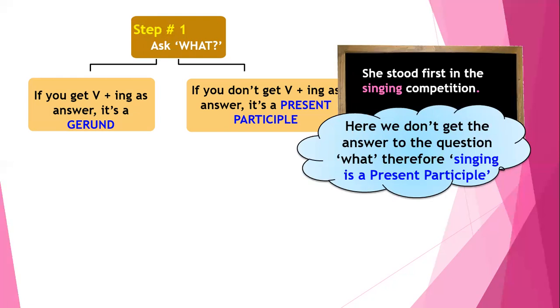If we get the verb plus ing as an answer for the question, we consider it as a gerund. If we don't get an answer, we consider this as a participle. Another way of finding whether a given word is a gerund or a participle, we check whether the word is a noun or not. If the word is not a noun, we consider it as a participle. If it is a noun, we consider it as a gerund.